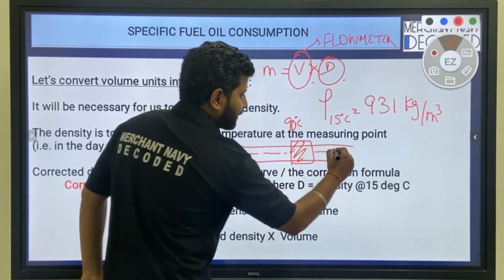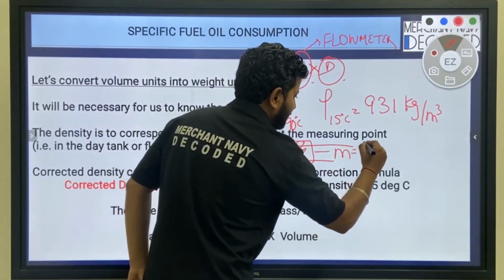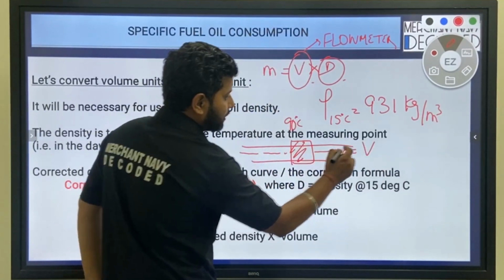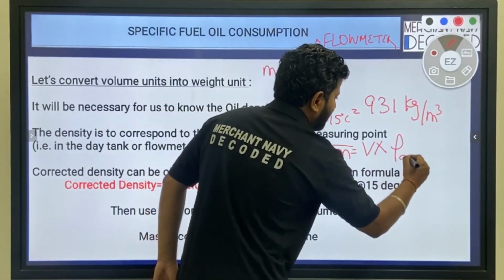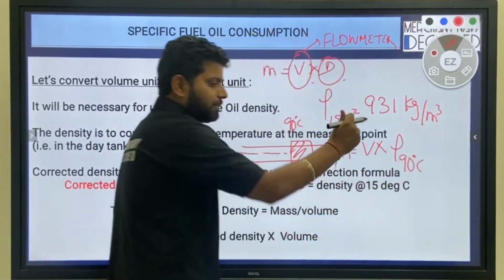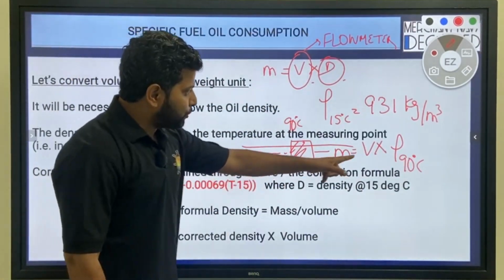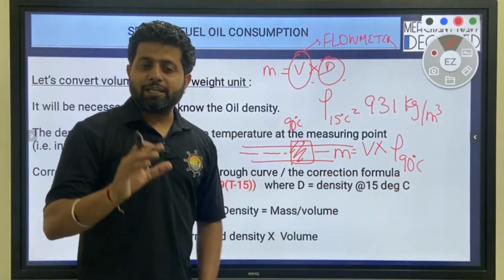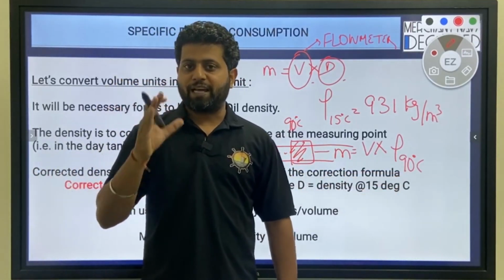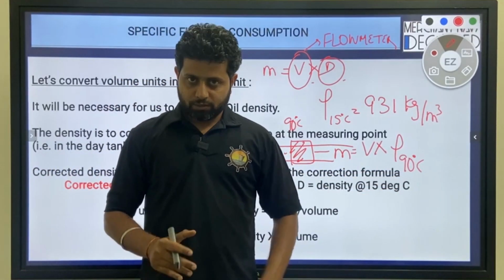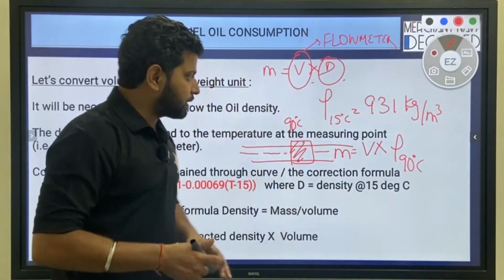So if we have to calculate mass over here, it will be volume, calculated by the flow meter, into density at 90 degrees centigrade, which will definitely be less. So your mass will be less. If you do not take density correction, then you will always get the mass different. Your SFOC will change. This is a basic thing every engineer knows, but still I am explaining.